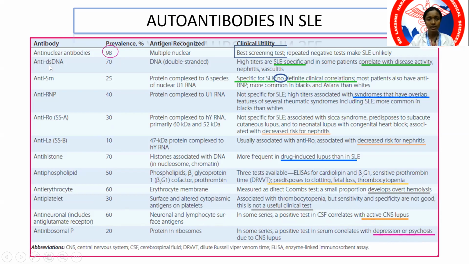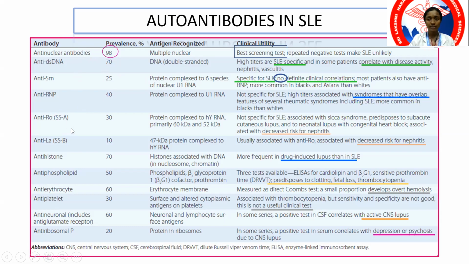So remember this tabular column: anti-nuclear antibodies, the ANA test, which is an ideal screening test. Then you have less sensitive, more specific tests like anti-dsDNA and anti-Smith, which finalize or make your diagnosis more accurate. So these are specific investigations, whereas ANA is a more sensitive tool. People who have multiple ANA negative reports are less likely to have SLE. Then you have anti-RNP, which suggests a mixed or an overlap syndrome associated with other connective tissue diseases.